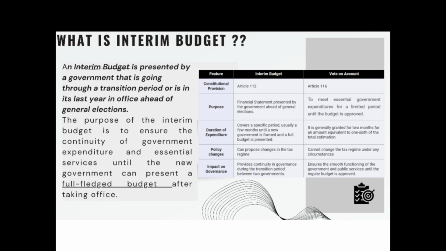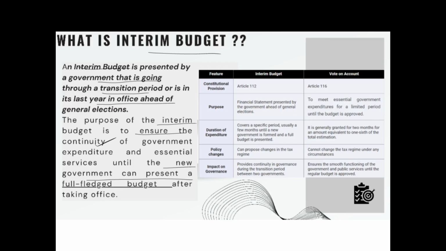An interim budget is presented by a government that is going through a transition period, or when there is an election ahead. The purpose of an interim budget is to ensure that there is continuity to all the schemes and policies that the government has undertaken, that everything that is running doesn't come to a halt, so that it gets the fuel for that. We are presenting an interim budget for the time being till the new government is formed. The new government can again present a full-fledged budget after it takes office.